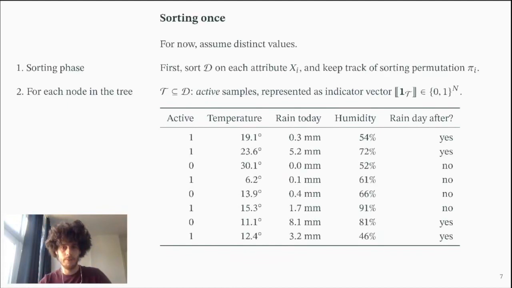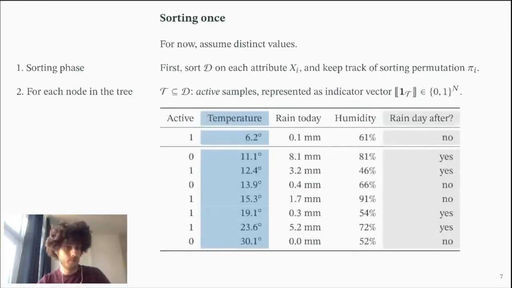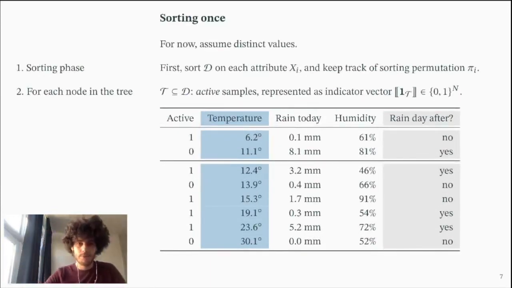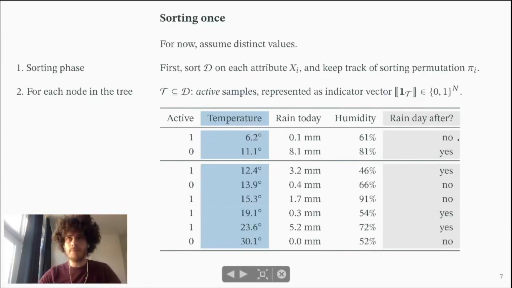So if we have this table, then we're going to sort based on an attribute. And then we're going to consider first the first row as a splitting point, and then the second row, etc. And because we have sorted already, we've also applied the sorting permutation to the outcome column, and then we only need to count the number of yeses here to get this weighted average Gini value.